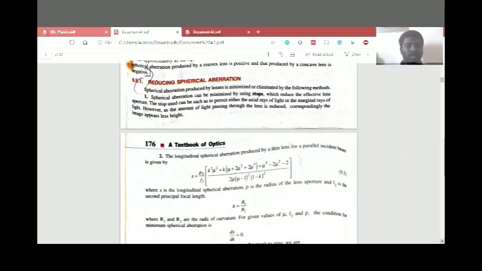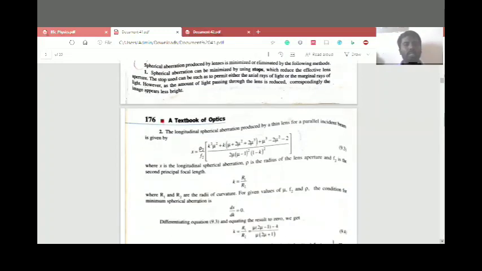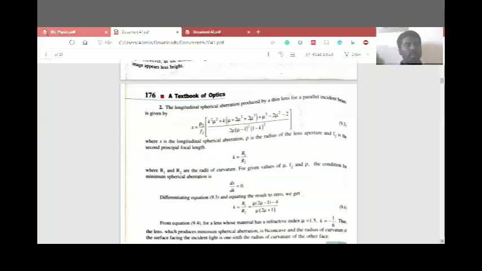So if less light is passed through, correspondingly the image appears less bright. If the light penetration is high, the image will be very bright, and if the penetration is low, the brightness will be very low.